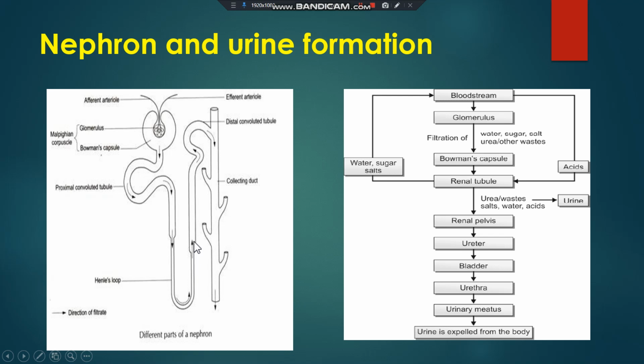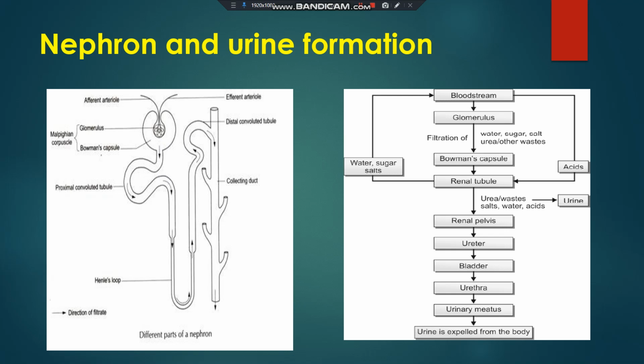Now this filtrate is converted into urine, because it contains only the excess water, nitrogenous bases, and the substances which are not required by the body. It comes to the collecting duct, and this is now called urine. The color of urine is yellow because of one pigment present in it, called urochrome.